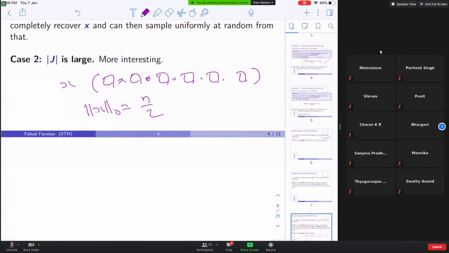So suppose you want to use S-sparse recovery where S is a constant. What can you do?